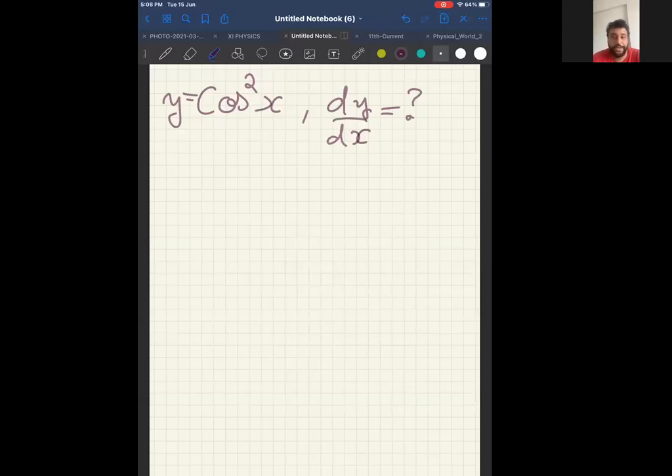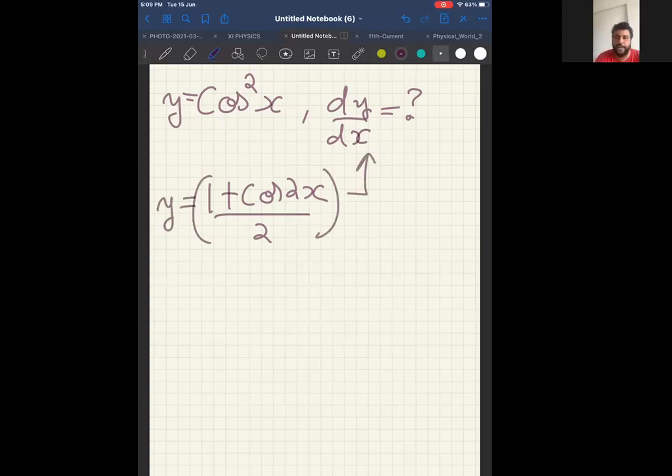Now, if you know trigonometry, what I told you to study, cos square x can be written as 1 plus cos 2x by 2. You should know this. I'm assuming you have not yet come to this. You might have studied it in high school also. Therefore, if y is 1 plus cos 2x by 2, can you differentiate and tell me what is dy by dx? Actually, the question was cos square x, but you take it as 1 plus cos 2x by 2. Now try to differentiate this and tell me the answer. What do you get? 1 plus cos 2x by 2.